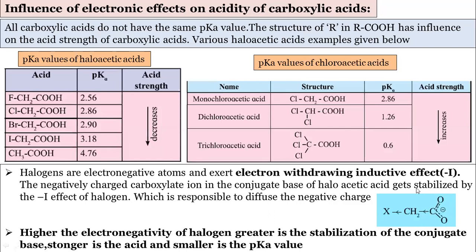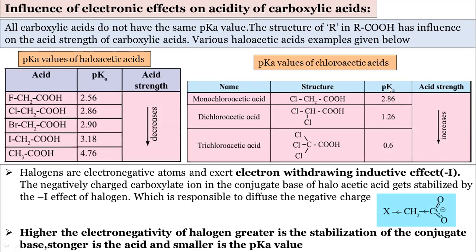So we have to remember one important thing: the stability of the carboxylate group is very important, and the stability will be increased when electron withdrawing substituents are attached, among which NO2 is there. See these three examples, I will explain again. This is asked for the board exam. That's why I have given monochloroacetic acid, in which one chlorine is there. Then dichloroacetic acid, two chlorines are attached here. And trichloroacetic acid, three chlorines are attached here.